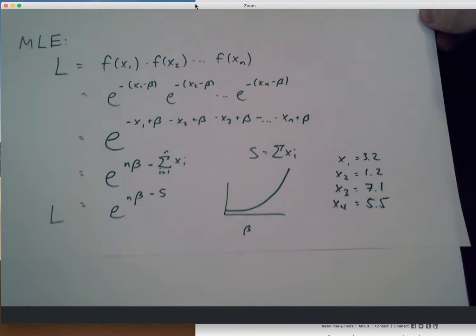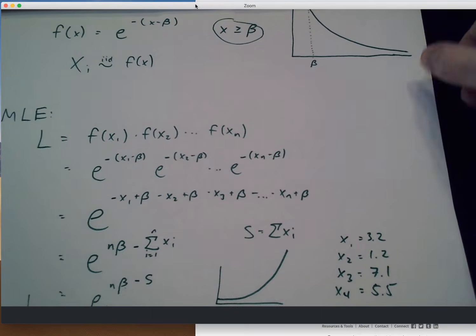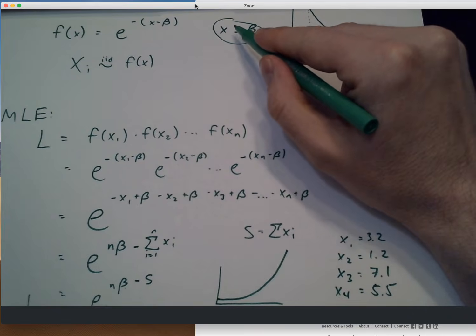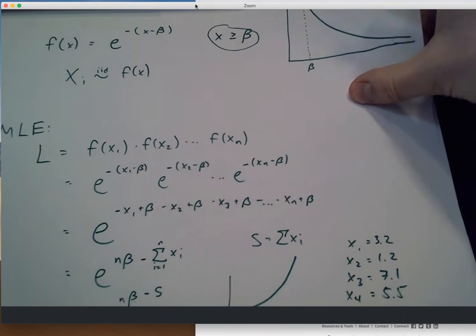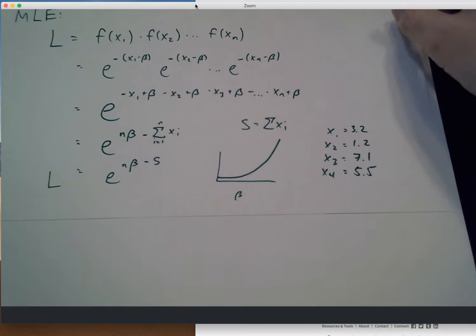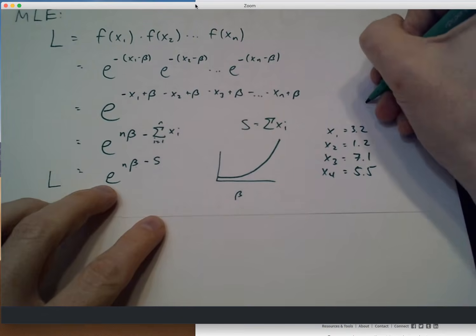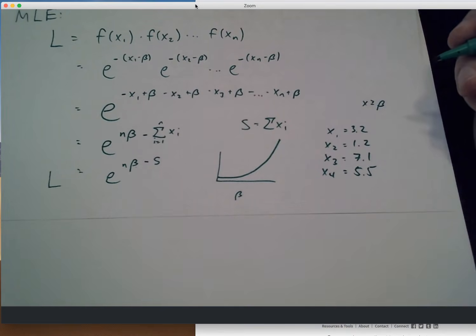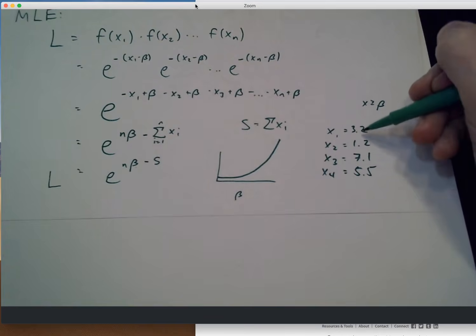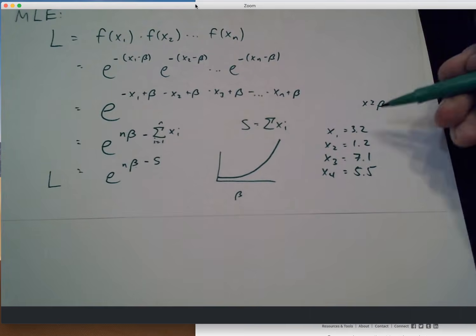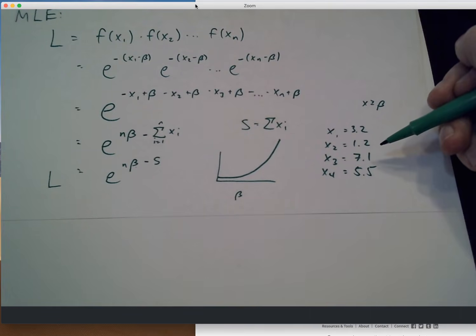And the answer is no, because of this interplay. Whatever the value of beta is, all my x's have to be at least that big. So if I look at my data, would I be able to take a value of beta equal to 1? Well, yes, all of my data values are at least 1. Could I take it equal to 1.1? Sure, all my data values are still at least 1.1 here. Could I take beta equal to 5? That's a little bit bigger, and maximizing the likelihood is what I want to do.